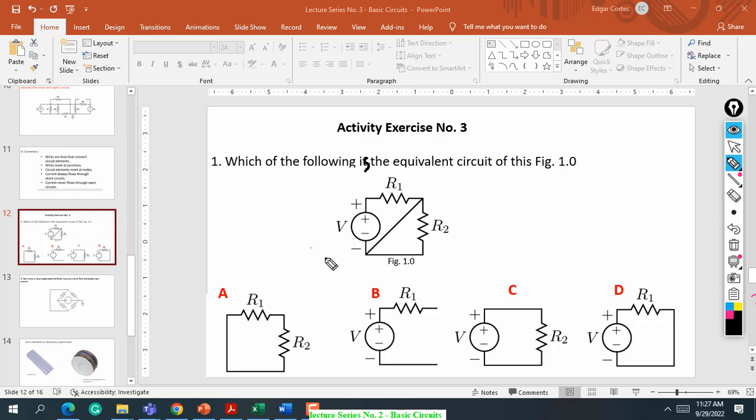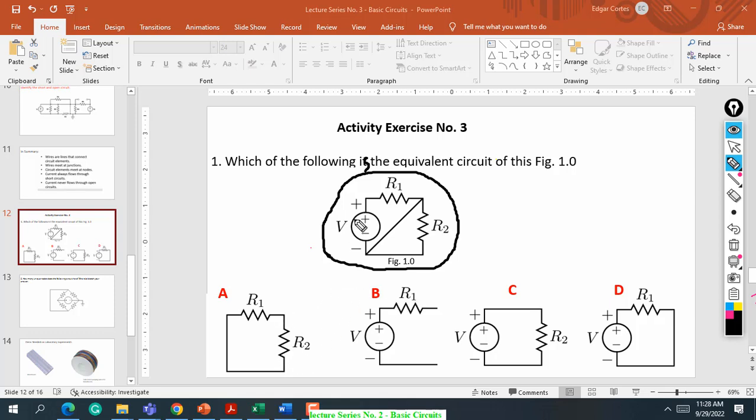So what is figure 1.0? This is our figure 1.0. What you need to find is which is the equivalent circuit of this: A, B, C, or D? What is the equivalent circuit of this figure 1.0?